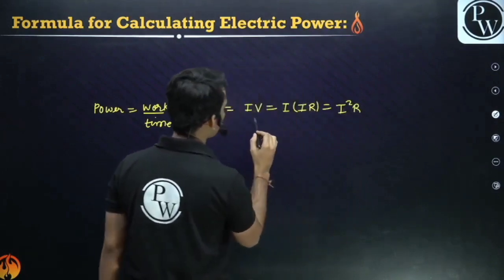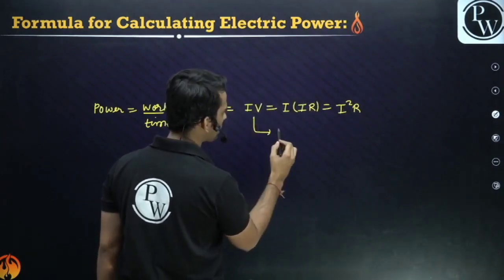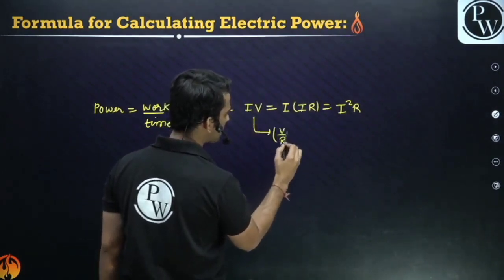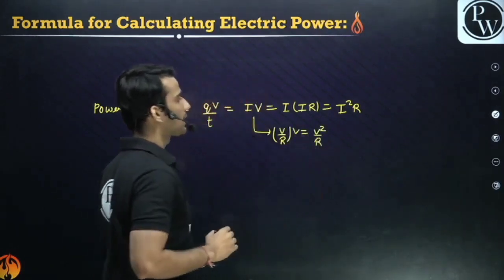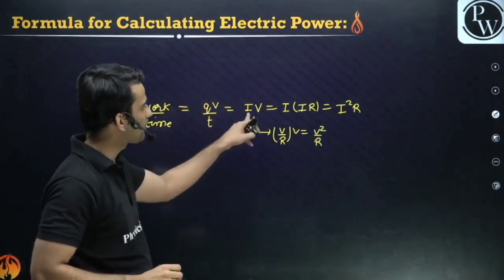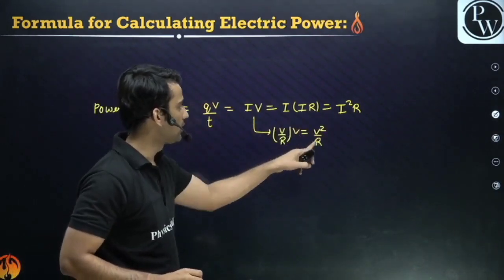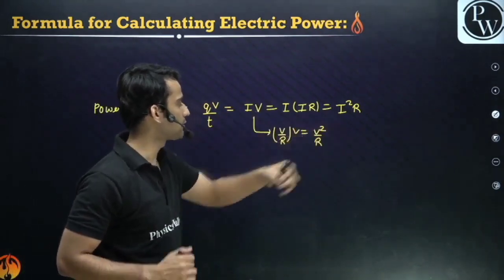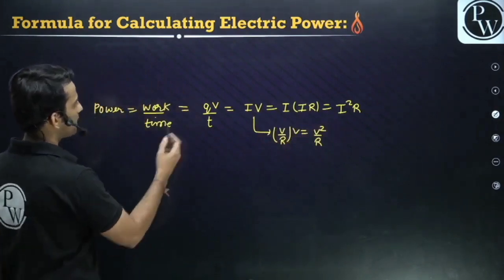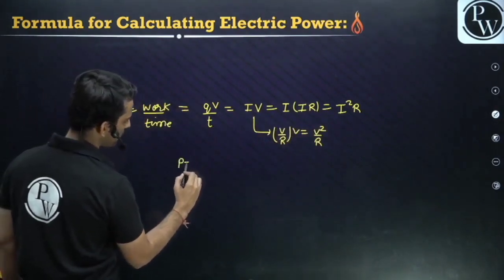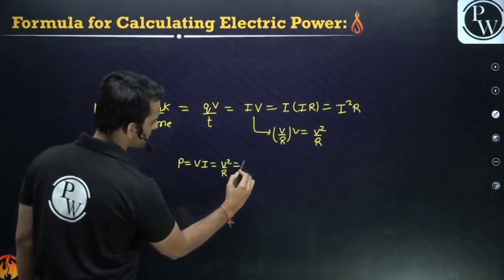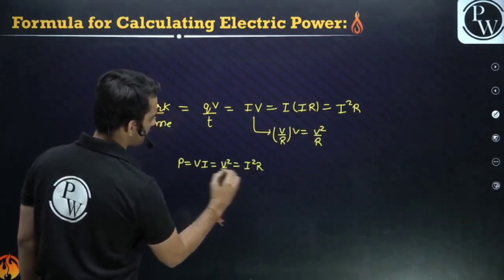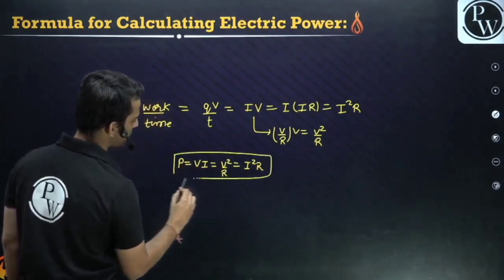Or from here you can also calculate: put the value of I as V by R by Ohm's law. So power is also V square by R. Just put the value of I, you will get this formula. Just put the value of V, you will get the other formula. So what is the formula for power? V into I is equal to V square by R is equal to I square R. Guys, this is the formula to calculate the power.